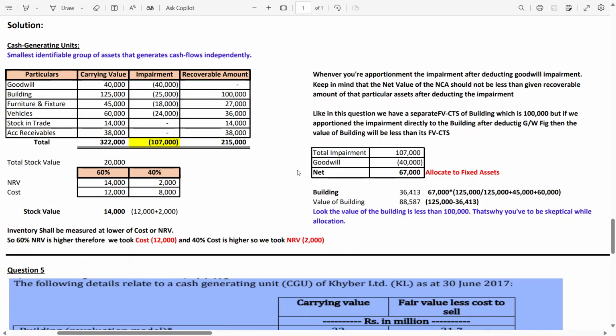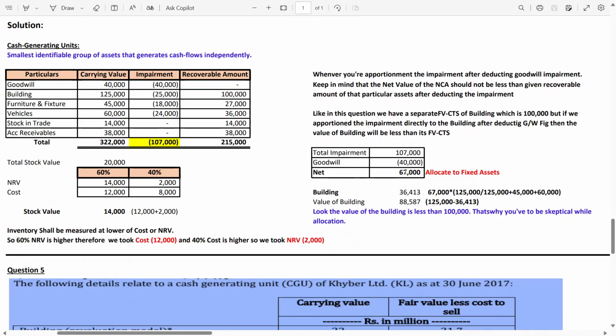Now guys, how to calculate the impairment of the furniture and fixtures, 18,000, and vehicles, 24,000? You first calculate the net impairment, which is 67,000. How 67? 107 minus 40,000 is 67,000. But now you have identified the impairment of the building as well, so again you have to exclude the impairment of the building from this figure. Again repeating, 67 minus 25, you will get 42,000.